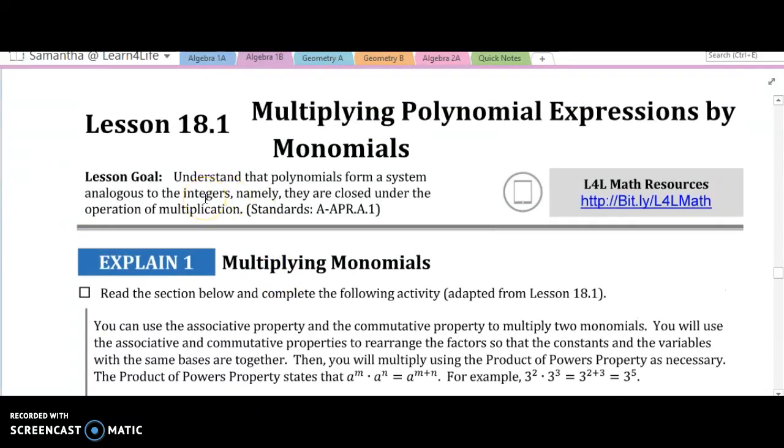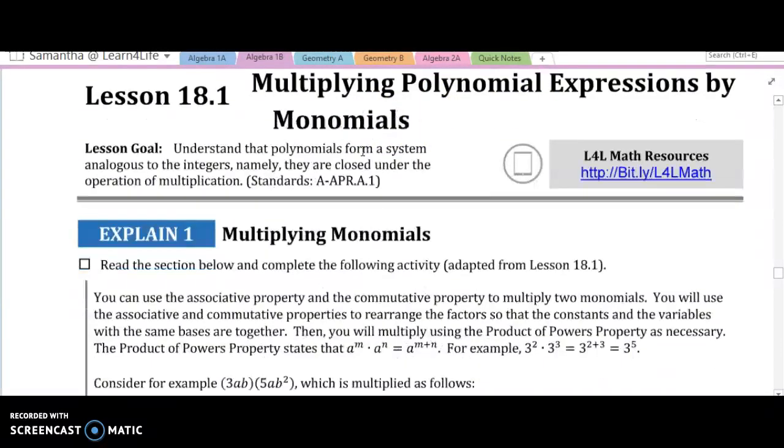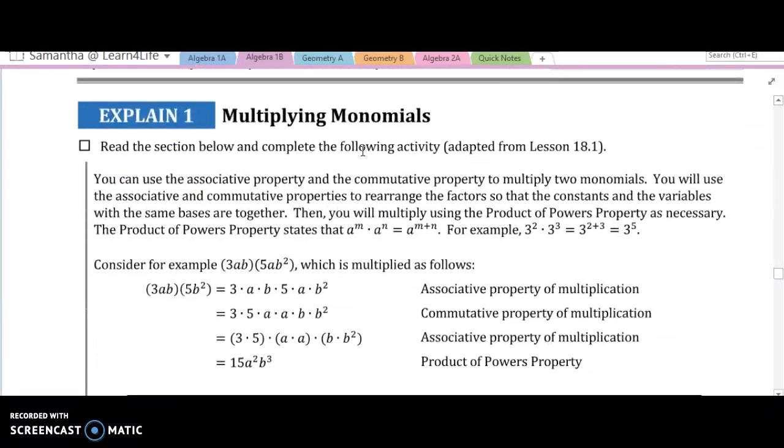Alright, let's work on lesson 18.1, multiplying polynomial expressions by monomials. Remember, a polynomial is an expression that has multiple terms. A monomial is an expression that only has one term. So here, I want to make sure that you have a highlighter. So get out your highlighter, and let's read through this.